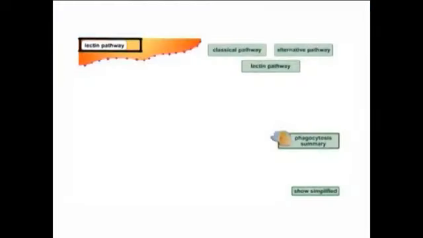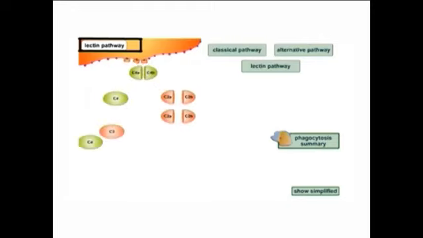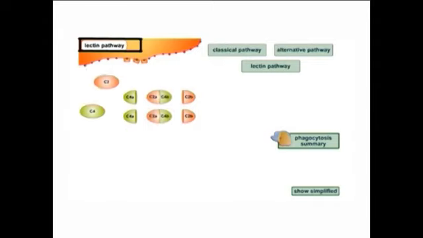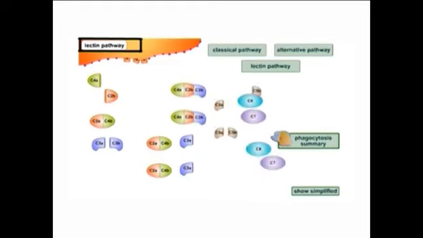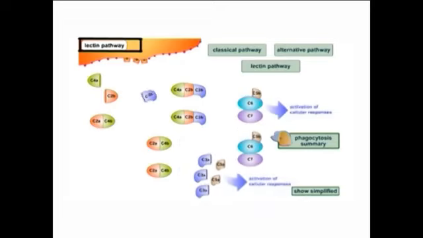Lectins are proteins that recognize and bind to specific carbohydrate targets. The lectin pathway does not depend on antibody for its activation. However, the mechanism is more like that of the classical pathway, because after its initiation it proceeds through the action of C4 and C2 to produce a C5 convertase.